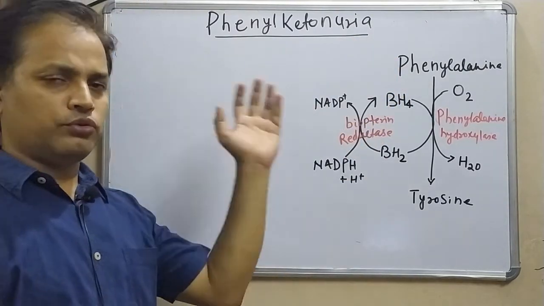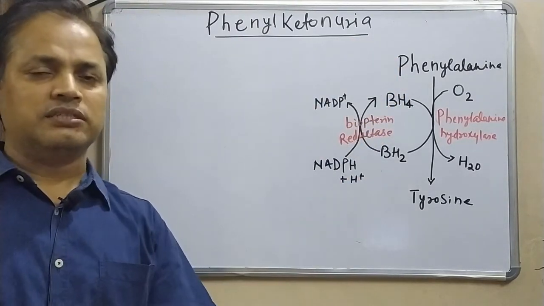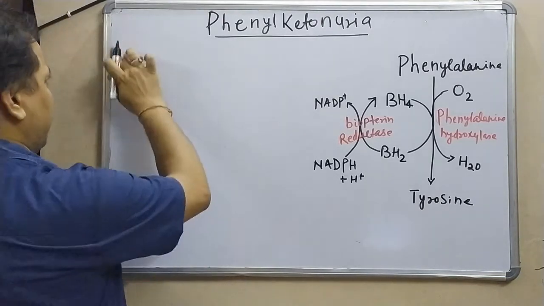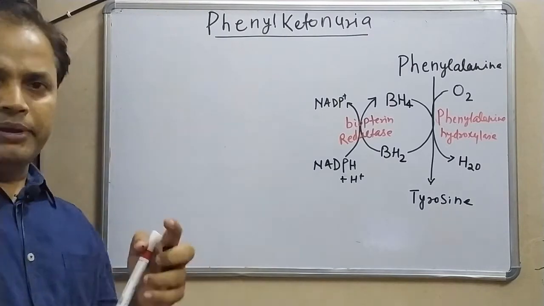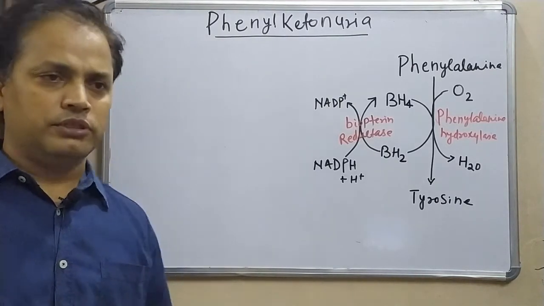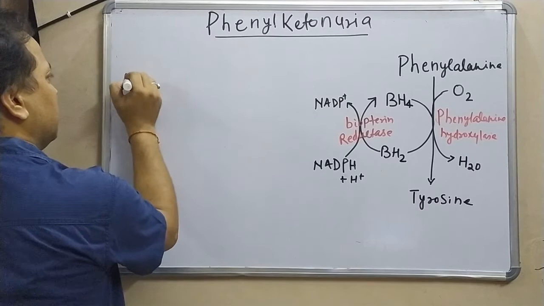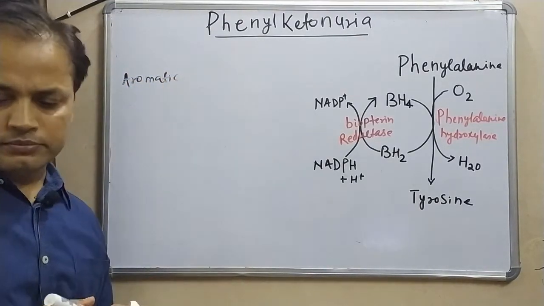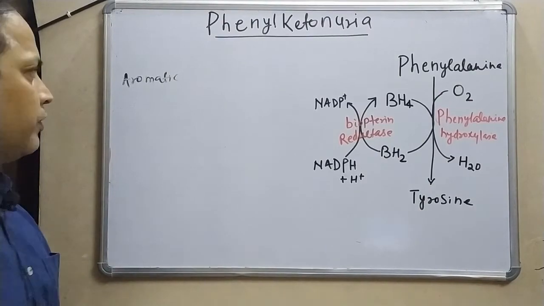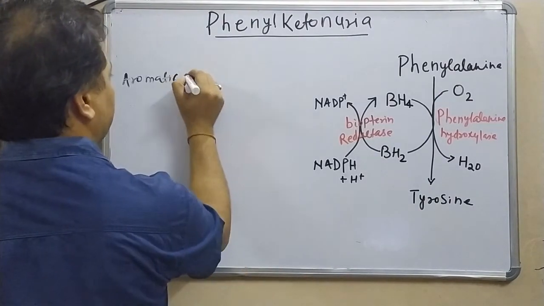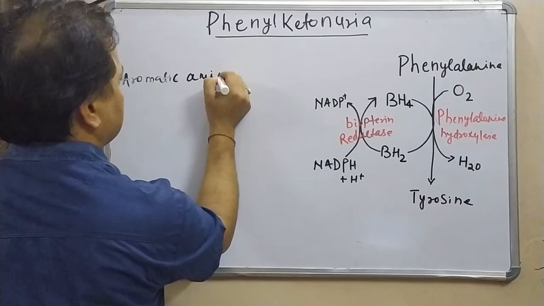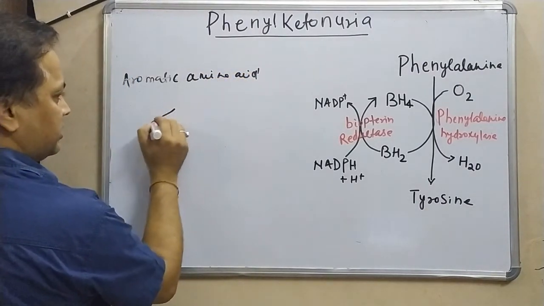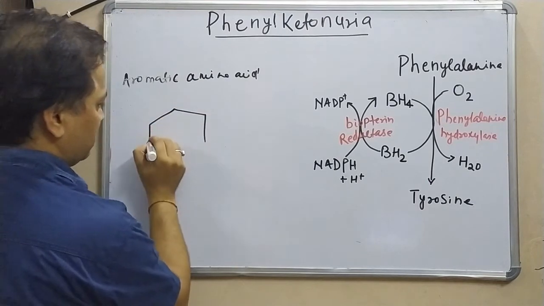Now first, before going to talk about the disease, we should see something about phenylalanine. What is phenylalanine? It is an aromatic amino acid. Aromatic amino acid means, if you see the structure of phenylalanine, it has a ring structure.